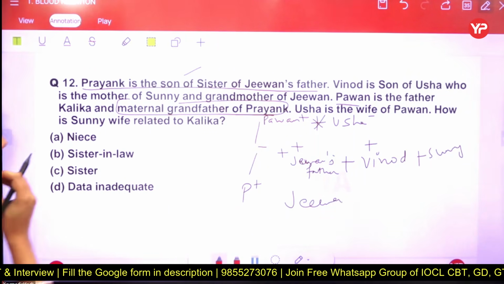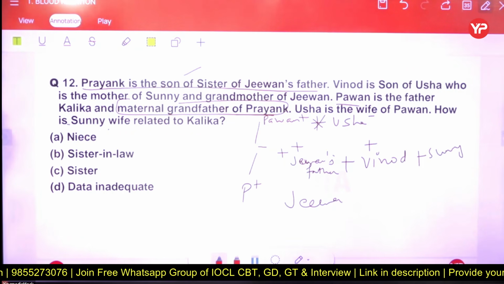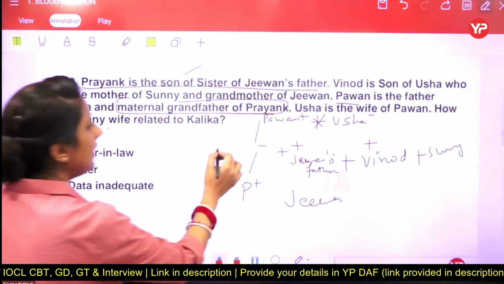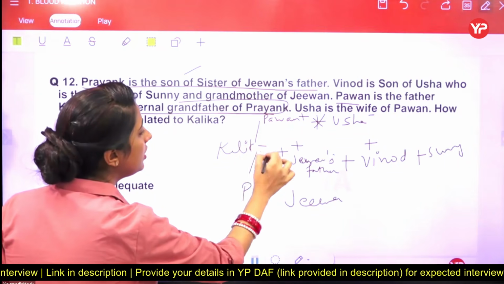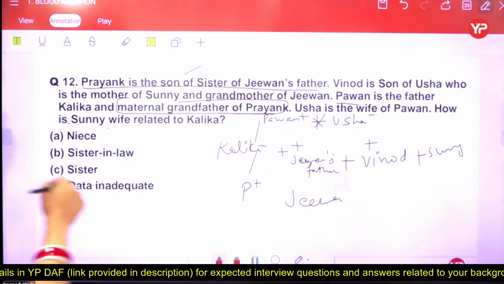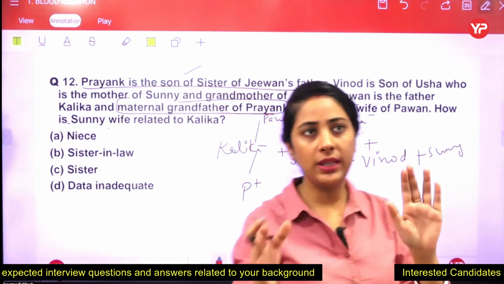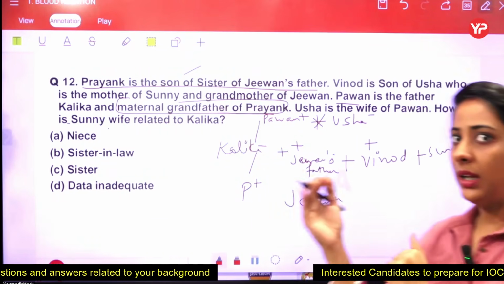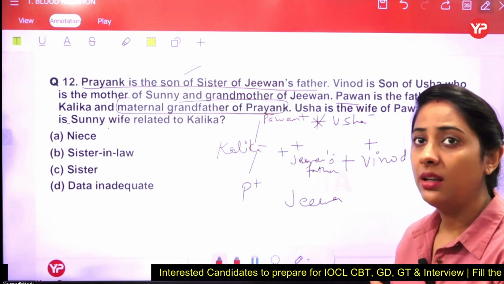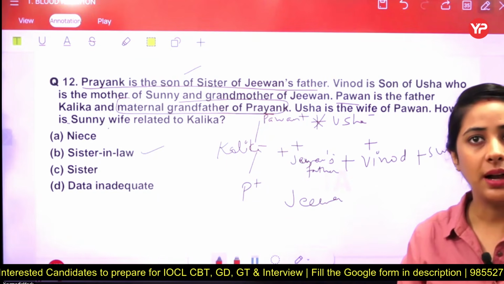Any other information left behind? No, we have cracked all these. How is Sunny's wife related to Kalika? Have we left any information about Kalika? Yes. Pavan is the father of Kalika. So we can say that Kalika may be there, or Kalika is a sister of this particular lady as well. So we just have to find how Sunny's wife is related to Kalika. Whosoever these persons are, we know that Sunny has a wife who automatically becomes, yes, what should be your answer? Sunny's wife automatically becomes sister-in-law of Kalika.